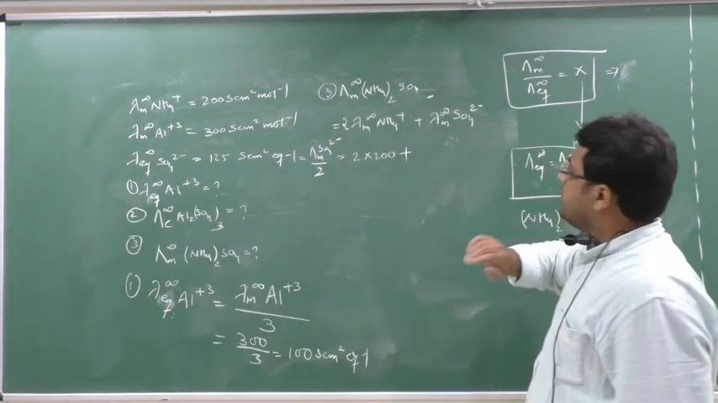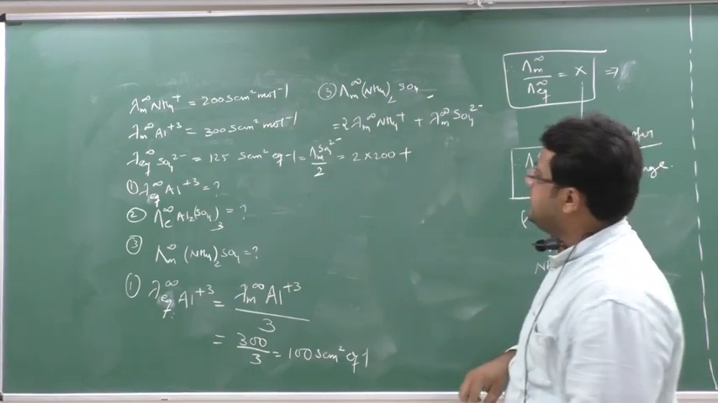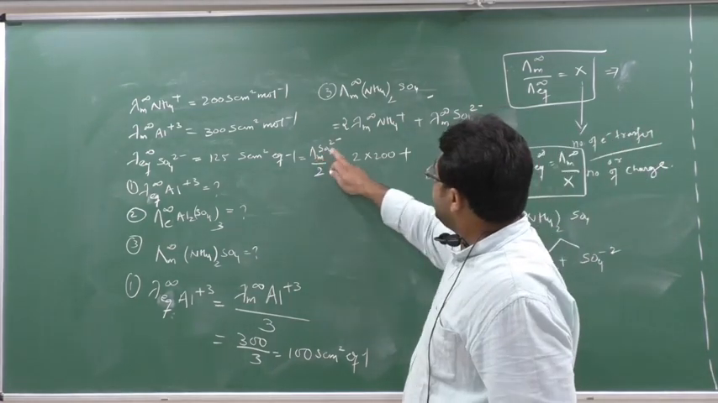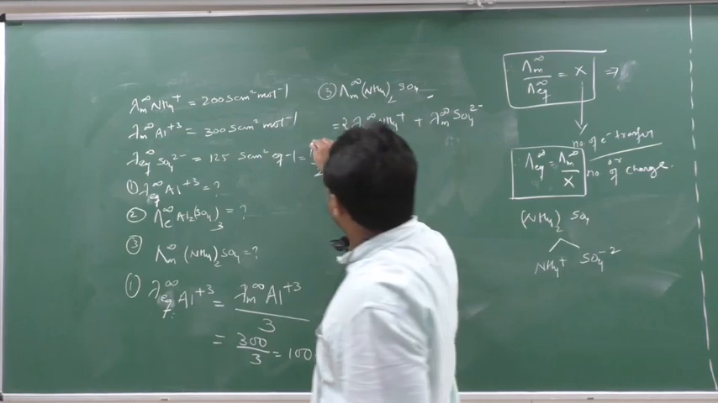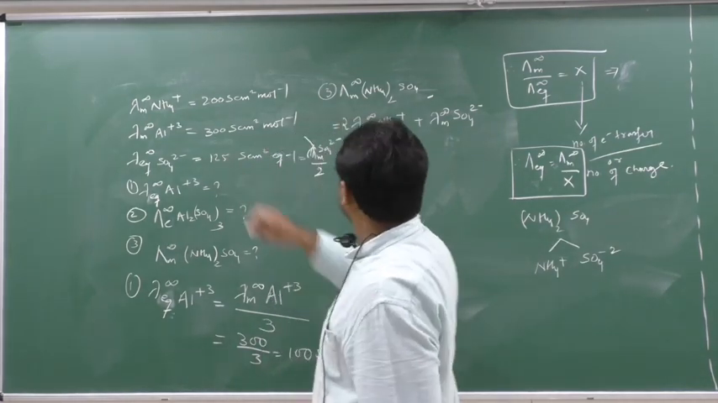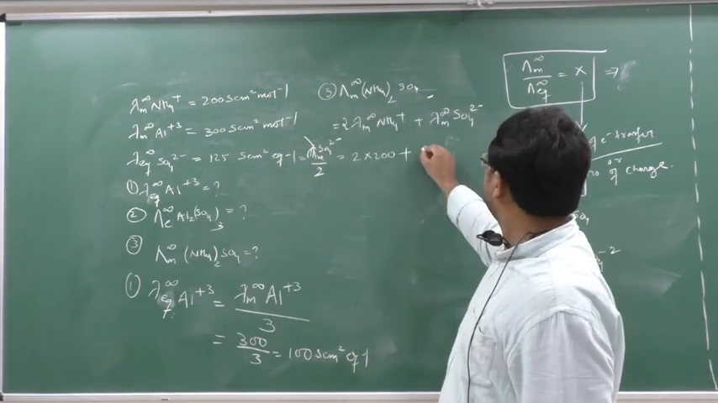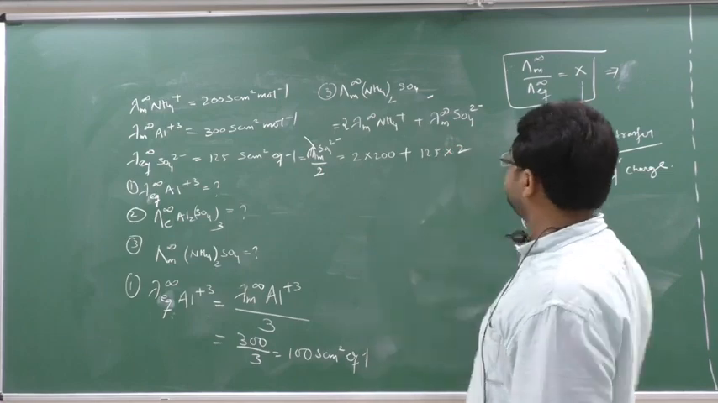But here what did I require? I required only lambda m infinity. So if I want lambda m here, these two will get multiplied, no? So these two will get multiplied. So what answer will I get? I will get here 125 into 2.